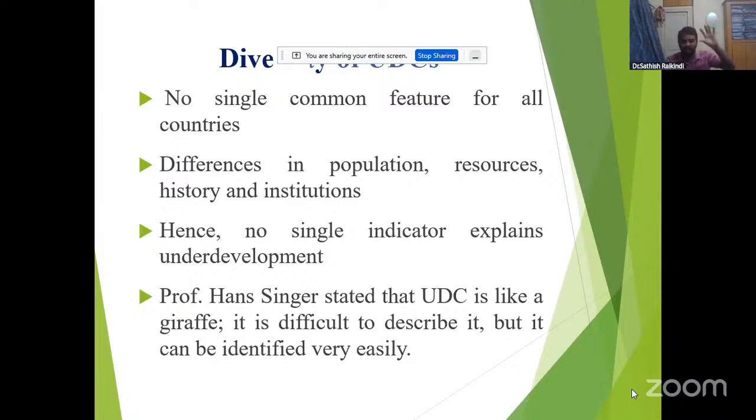We can identify a giraffe easily, and while seeing a giraffe, all the spots we are identifying. In the same way, underdeveloped countries we can also find easily. It is difficult to describe, but it can be identified very easily. But describing is a very big problem.